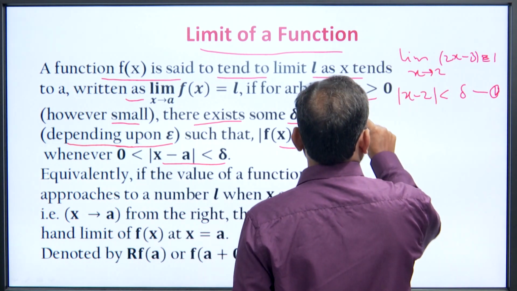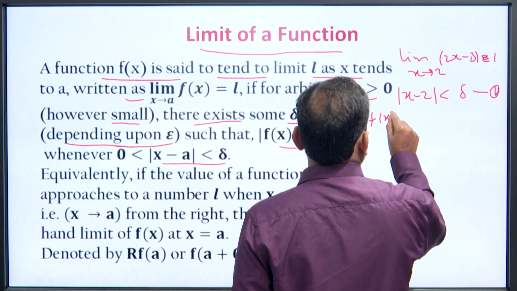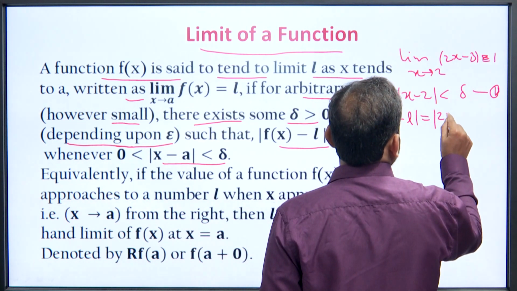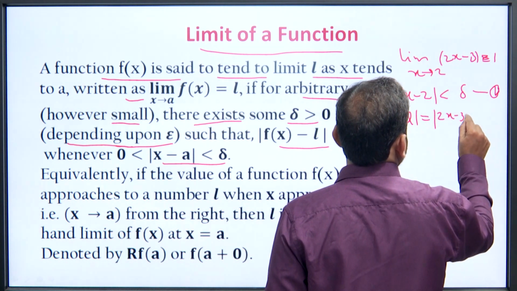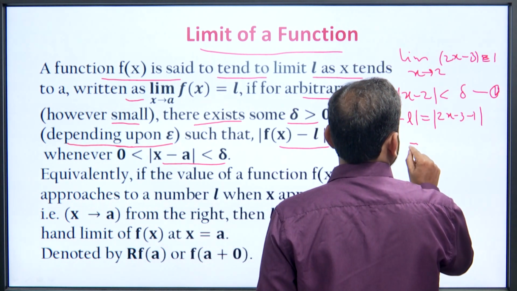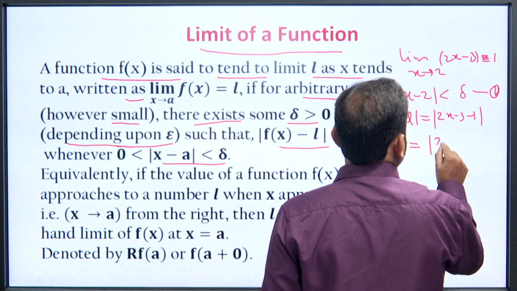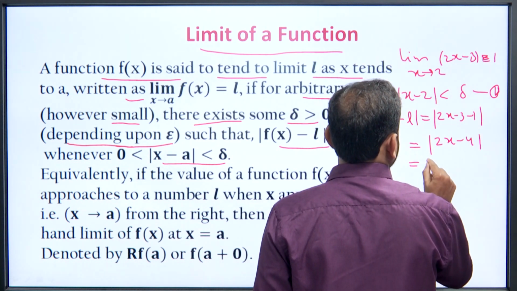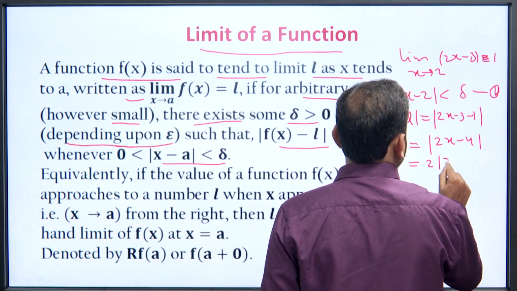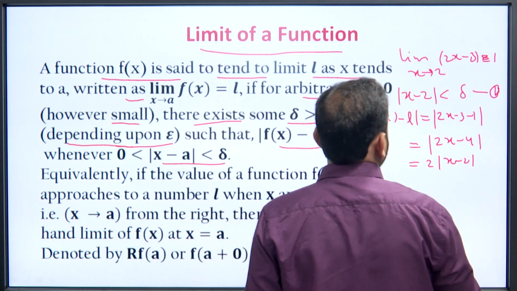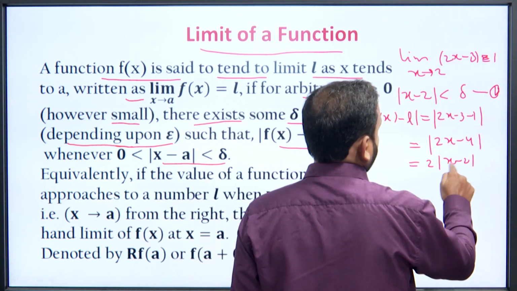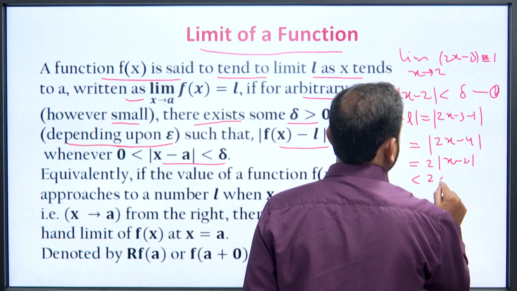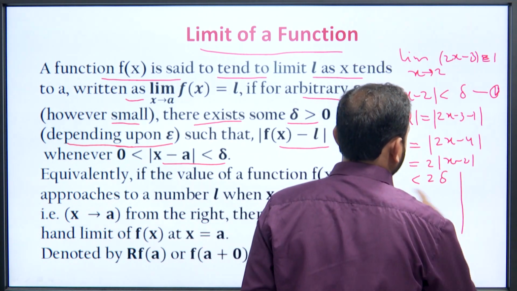Then we take mod of f(x) minus L, which is equal to mod of 2x minus 3 minus 1, this is also equal to mod of 2x minus 4. This can be written as 2 times mod of x minus 2. Now, from 1, as mod of x minus 2 is less than delta, this whole quantity is also less than 2 delta.